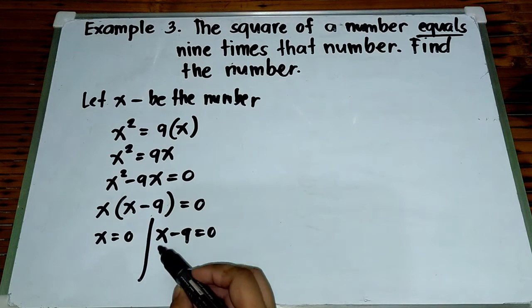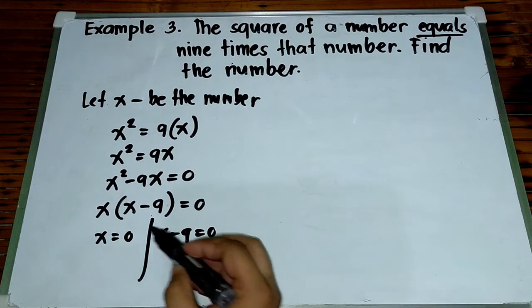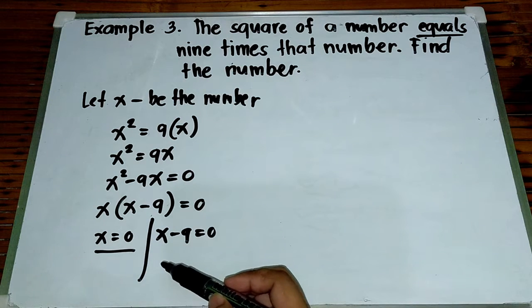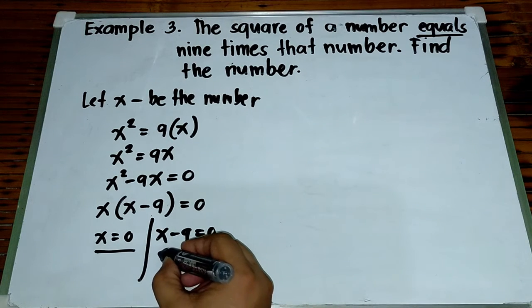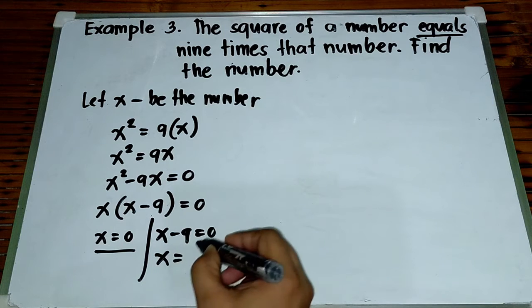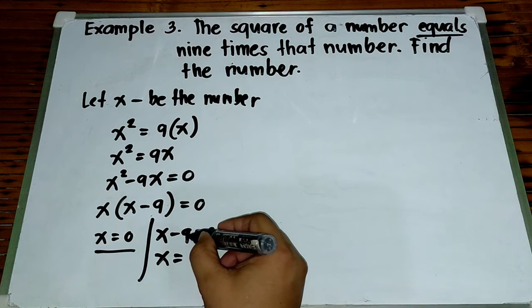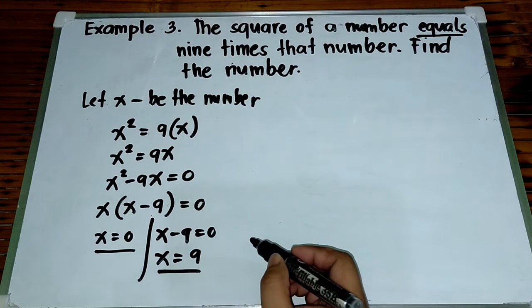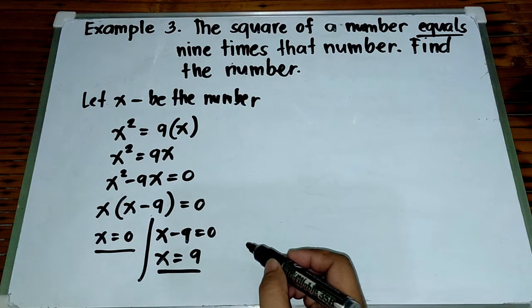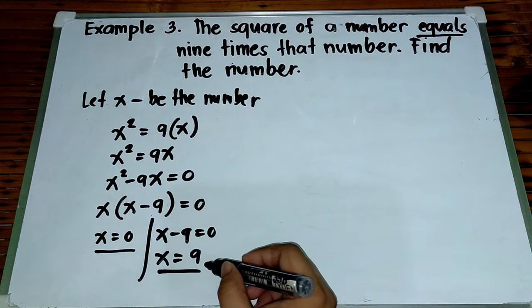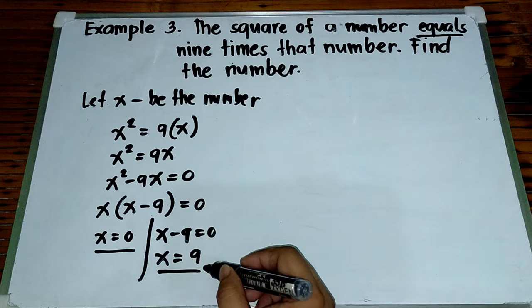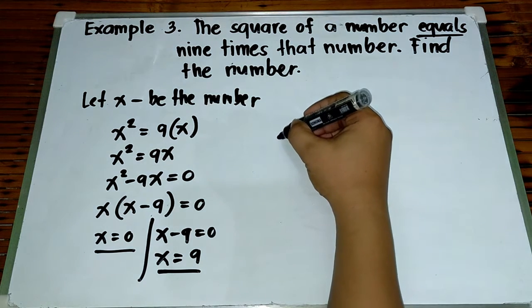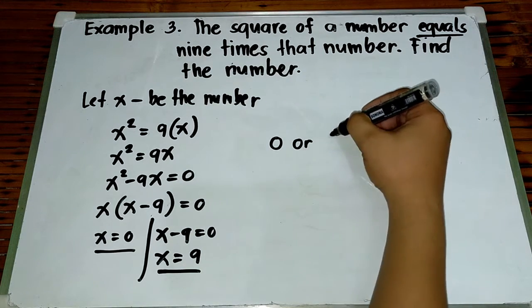So meron na tayong dalawang values ng x. Meron na tayong isang value ng x dito, which is x is equal to 0. Yung isa naman, x now is equal to, simply transpose negative 9 to right side, magiging positive 9. So, ito yung pangalawang value ng x, which is positive 9. So, ang sagot dyan, since dalawa yung sagot natin na the value ng x, 0 or 9. So, ang sagot dyan, 0 or 9. Ito yung number.